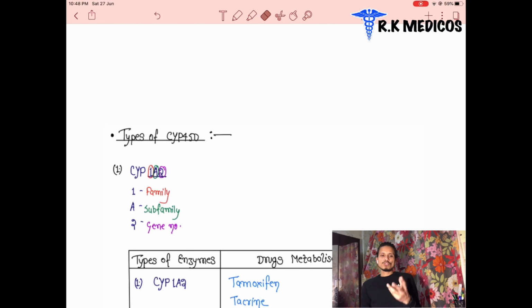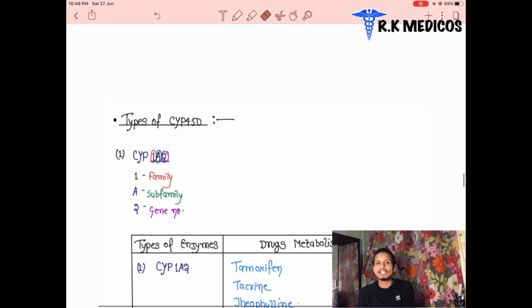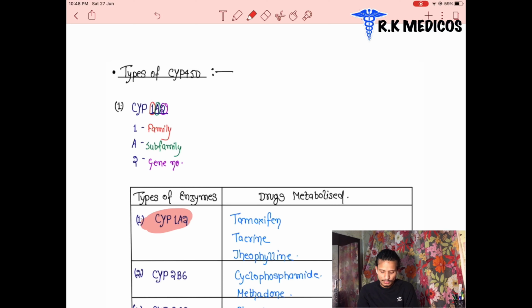Suppose there is a cytochrome P450 type, CYP1A2. CYP1A2 is a type of cytochrome P450 enzyme through which several drugs are metabolized. We can see here the drugs metabolized by this enzyme.